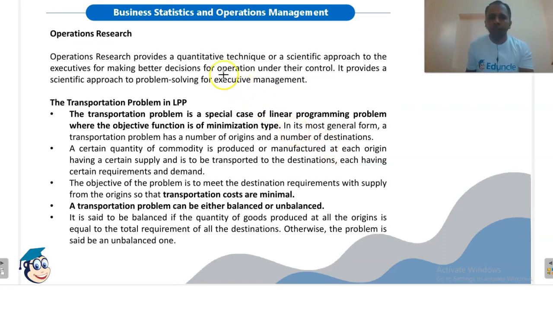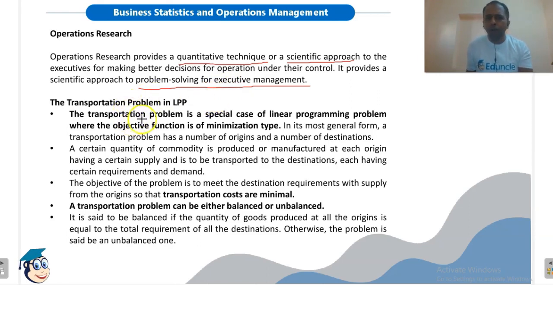Now, operations research is basically problem solving techniques for executive management. It provides a quantitative technique or a scientific approach to the executives for making better decisions for operations under their control. So operations research techniques are basically problem solving techniques, or a scientific approach to solve a problem, for executive management. There are various techniques in operations research. One of the techniques is the transportation problem.